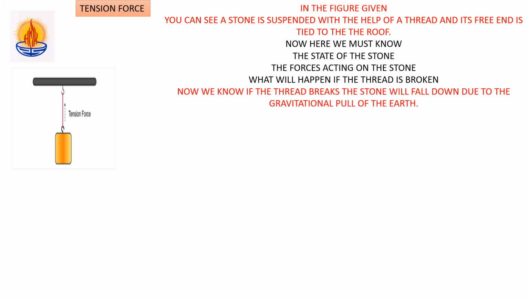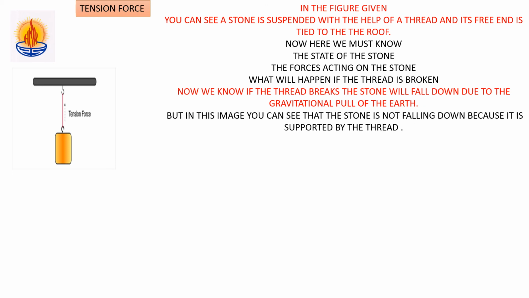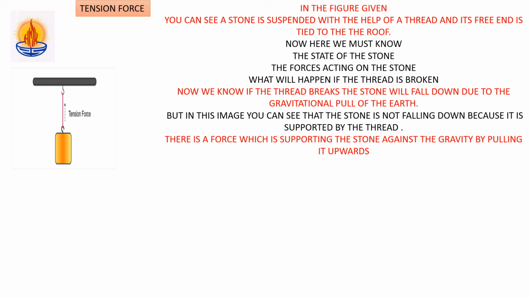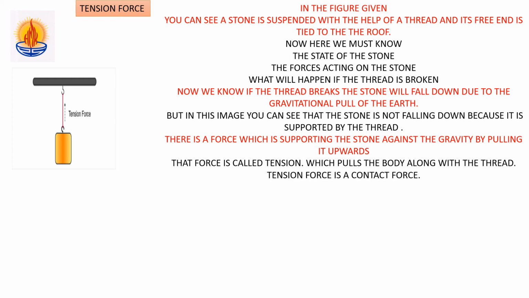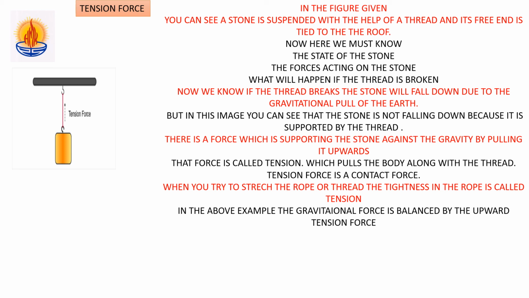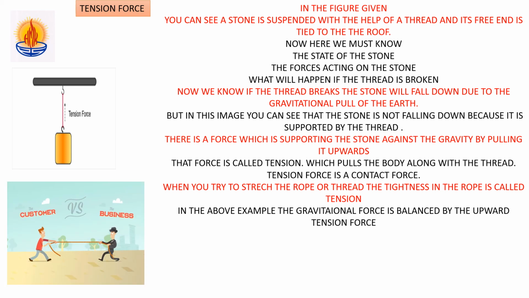Now we all know if the thread is broken, the stone will fall down due to the gravitational force of the earth. But in this image you can see that the stone is not falling down because it is supported by the thread. There is a force which is supporting the stone against gravity by pulling it upwards. It's not letting the stone go down, it is pulling the stone upwards. And that force is called tension, which pulls the body along with the thread. Tension force is a contact force. When you try to stretch the rope or thread, the tightness in the rope is called tension. In the above example, the gravitational force is balanced by the upward tension.